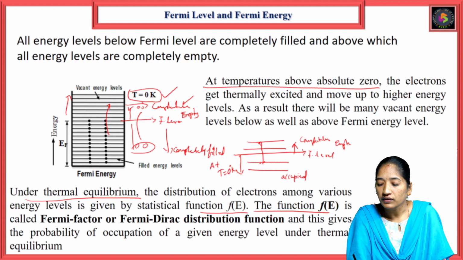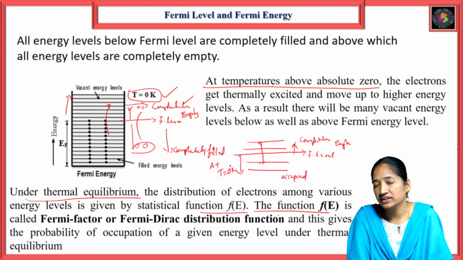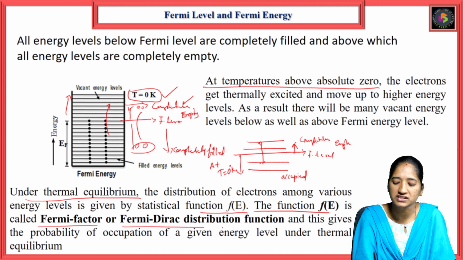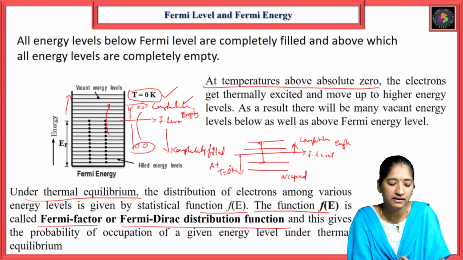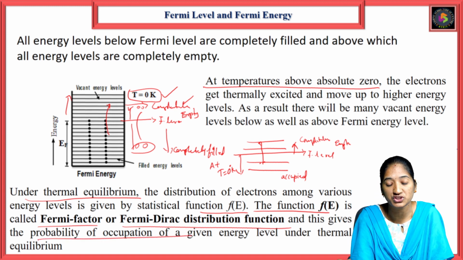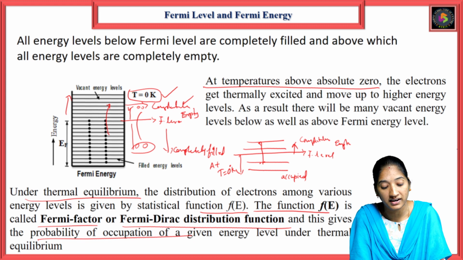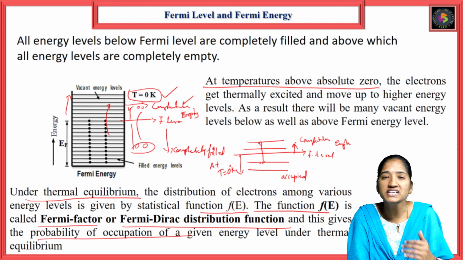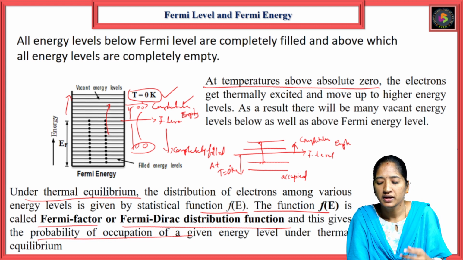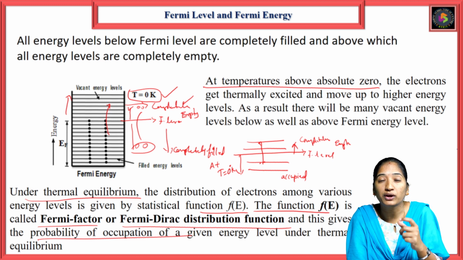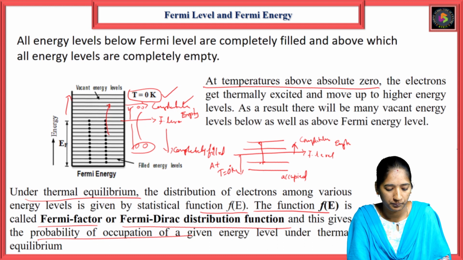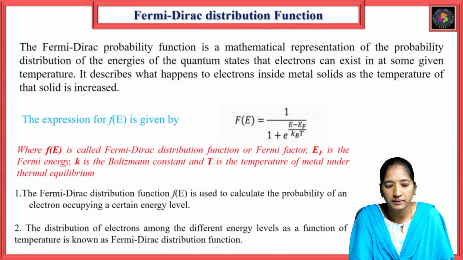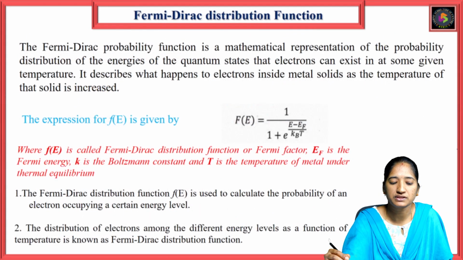It gives the probability of occupation of a given energy level under thermal equilibrium. So what is the Fermi-Dirac distribution function? It is the probability of occupation of the energy levels at thermal equilibrium.